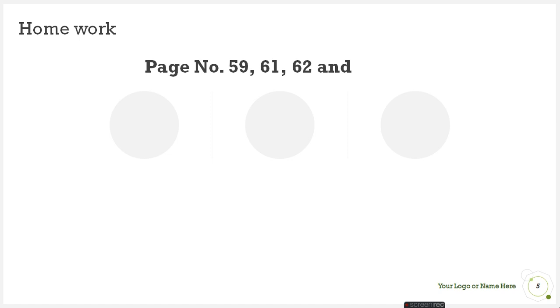On page 62 you can see there is an activity time with Anu and Parth. They are going to a wedding party. So now what you have to do is choose the colors and color it, then send it to me on my personal number. This is your homework. Remember page numbers 59, 61 and 62, that coloring.